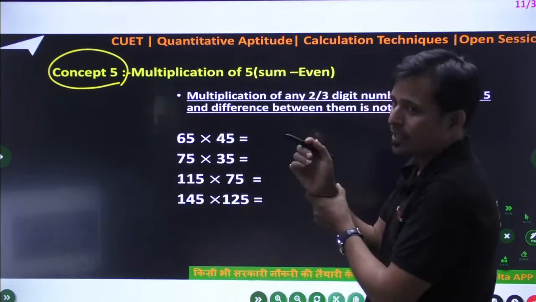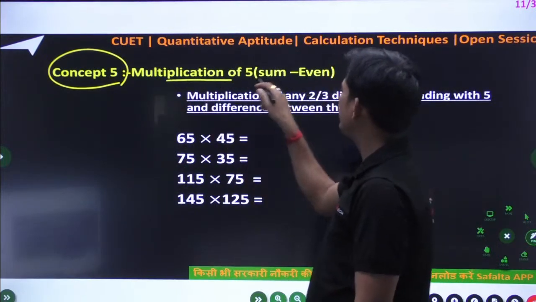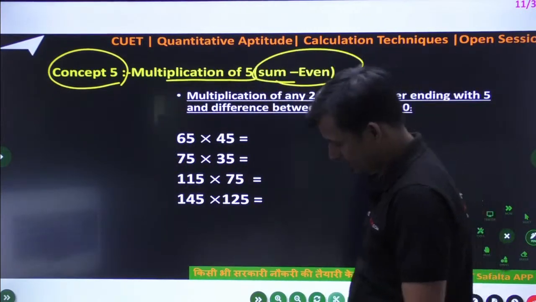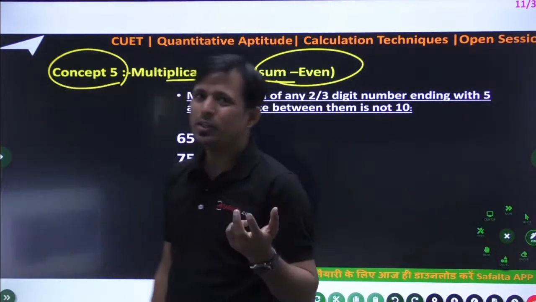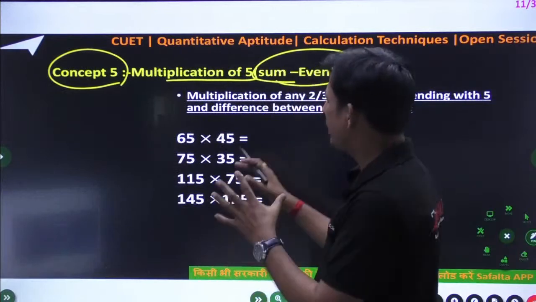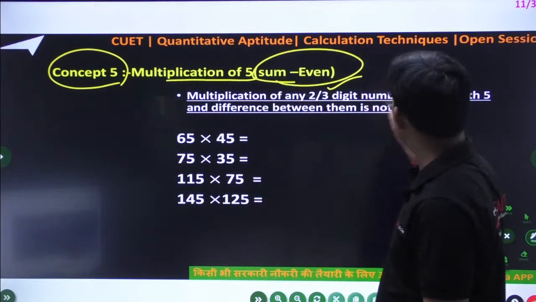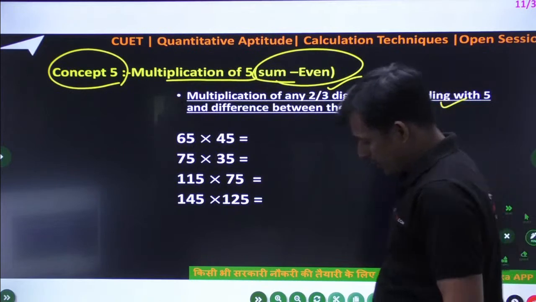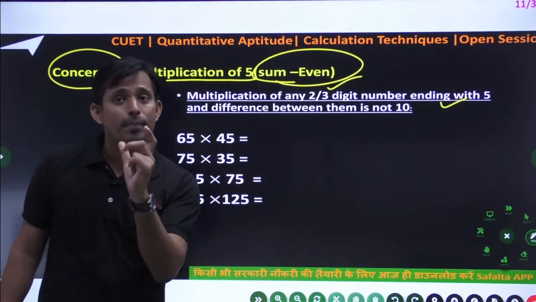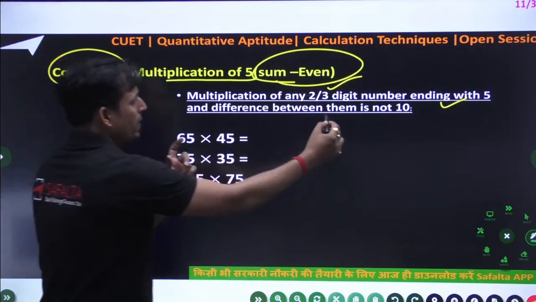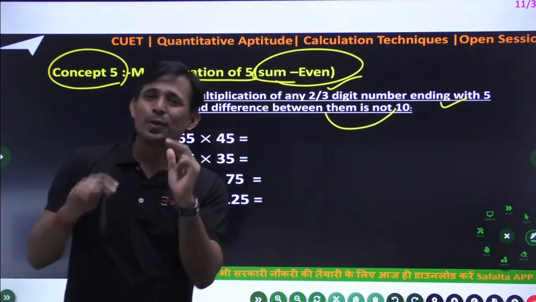So yes. So multiplication of 5 sum is even. So if you practice on daily basis, definitely you can get this type of sum. So multiplication of any 2-3 digit number which is ending with 5, but difference is not 10, because definitely in the last sum you have one question.